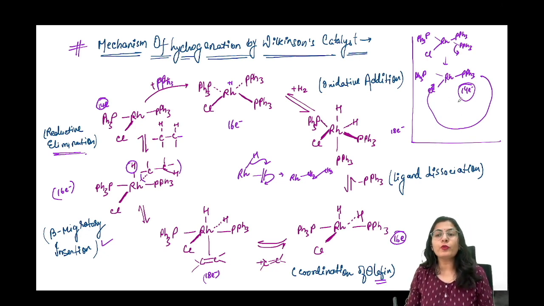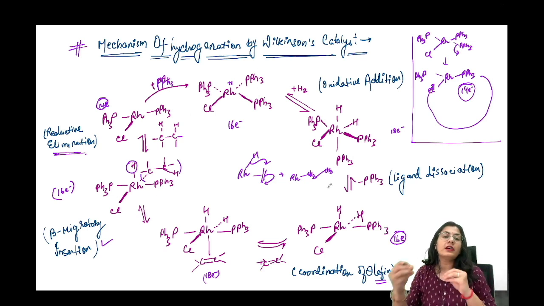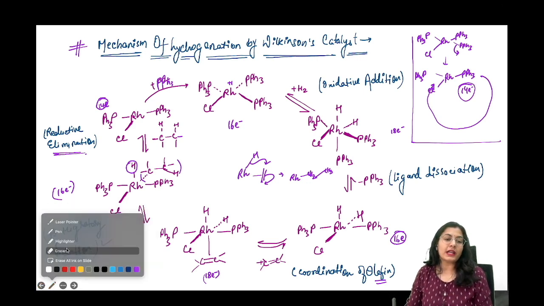There is no proof that in the first step only PPh3 is breaking down. Rather, there is better proof that the oxidative addition is going to be the first step, kind of a rate determining step and so on. So that's why this mechanism has a greater possibility as compared to first forming the 14 electron species. Okay, so that's why we are discussing this one. चलो हम आगे चलते हैं guys.